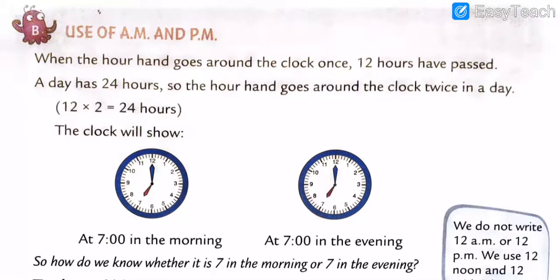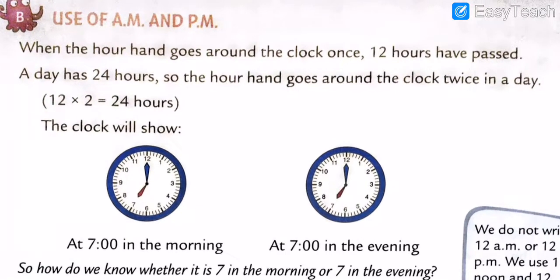So my dear students, now first of all we are going to do the revision of use of AM and PM. Got my points, all of you? I hope you all understood, my dear students. Note down these small things, dear all. When the hour hand goes around the clock once, 12 hours have passed. How many hours have passed, my dear students? 1 to 12 hours have passed.